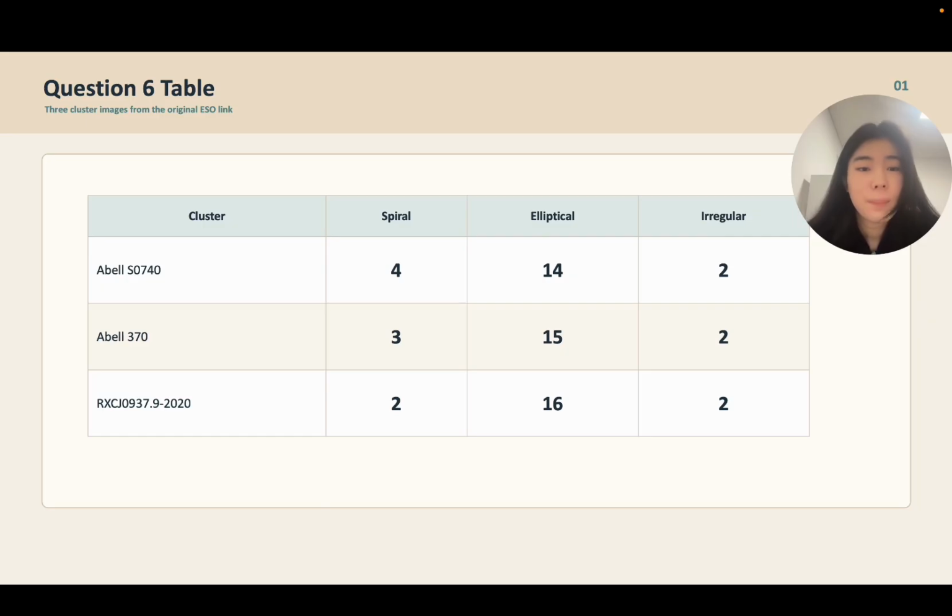D. The bulge is redder than the disk, while the disk is bluer. This means the bulge contains older stars, but the disk contains younger stars formed more recently.